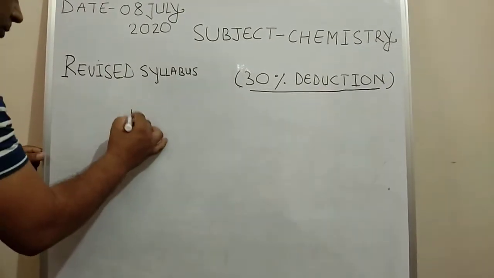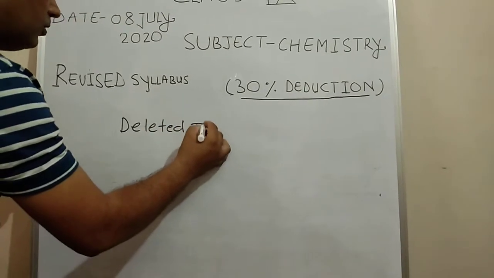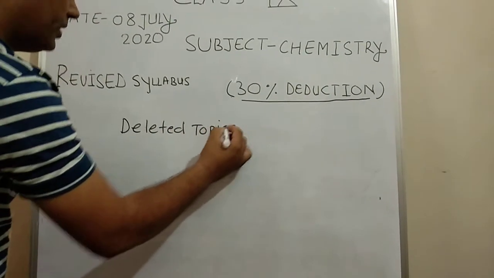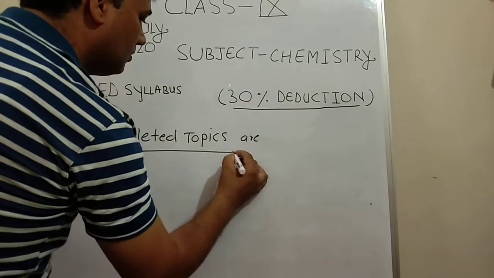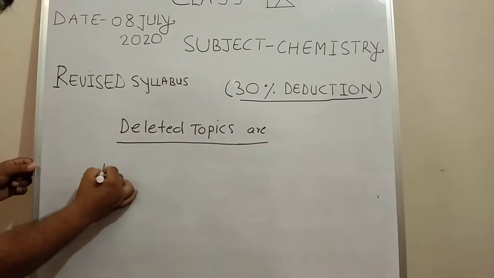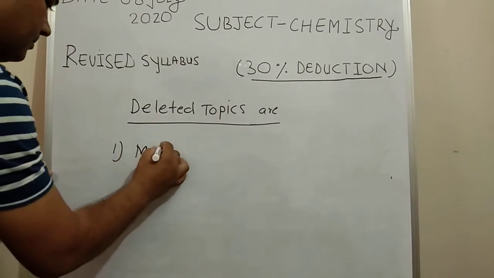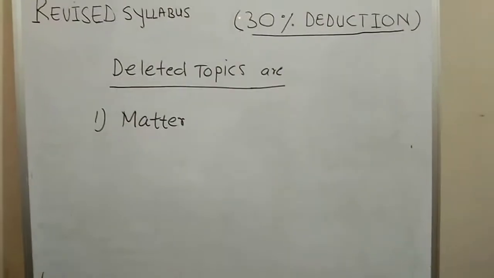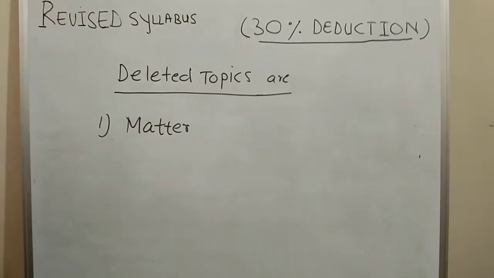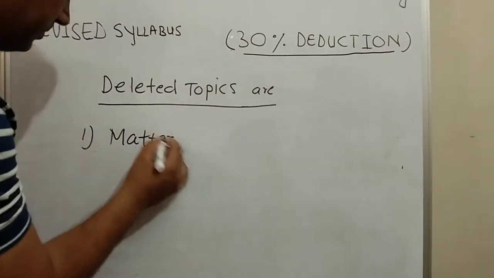The topics deleted by the CBSE are: first one is matter.